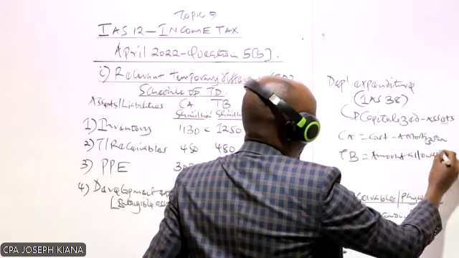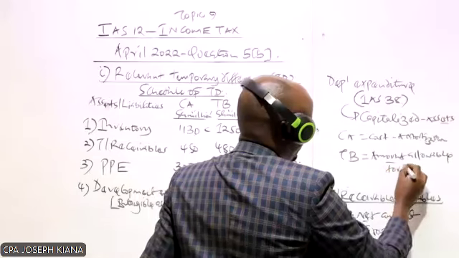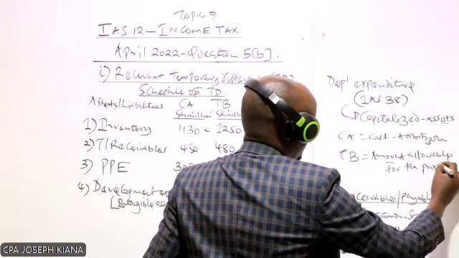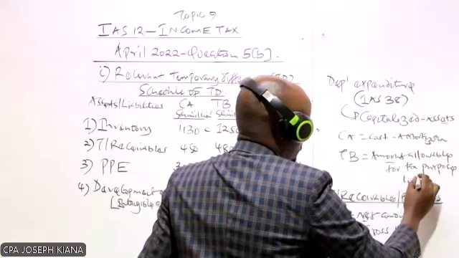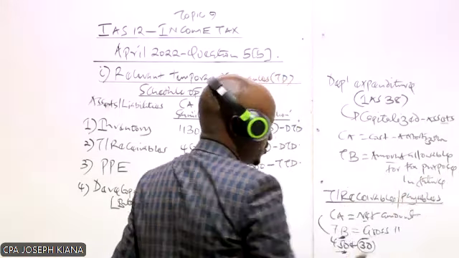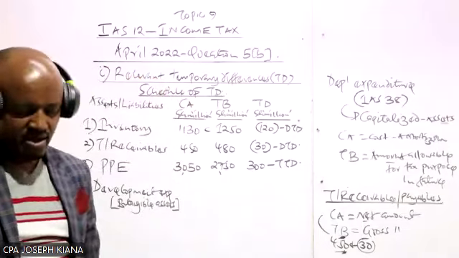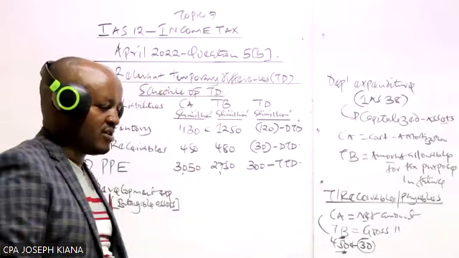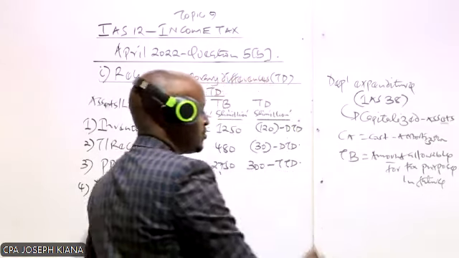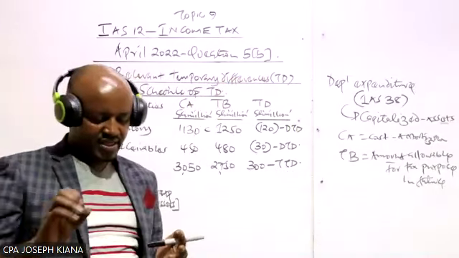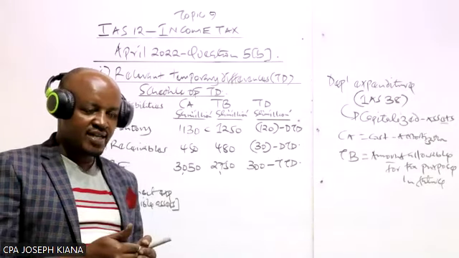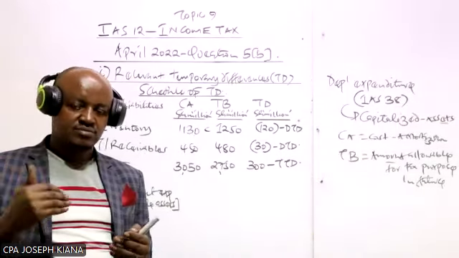Tax base, in this case, this one you have to get it very clear, is equal to the amount allowable for tax purpose in future. In most of the questions you will come across in relation to development expenditure or any other expenditure which has been capitalized, you'll be told by the examiner that either the cost was allowed for tax purpose in full during the current year or in the past.